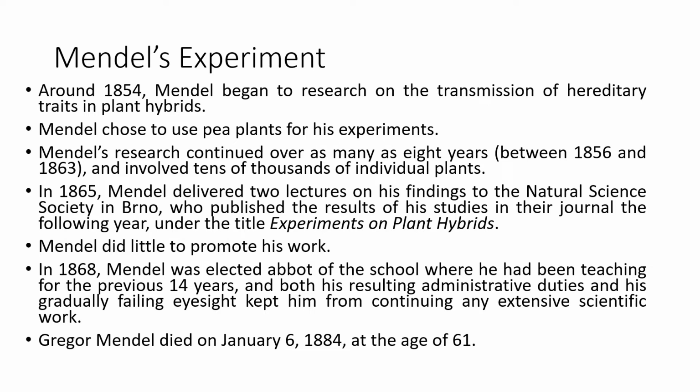Mendel's experiments. Around 1854, Mendel began to research the transmission of hereditary traits in plant hybrids. He chose pea plants, that is, garden pea plants, for his experiments. His research continued for as many as 8 years, and he used several thousands of pea plants for his experiments. In 1865, the results of his experiments were presented by him in front of an eminent